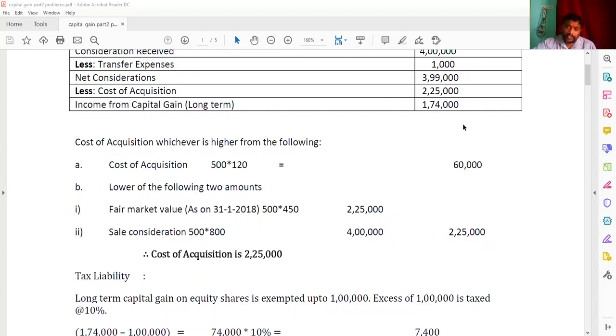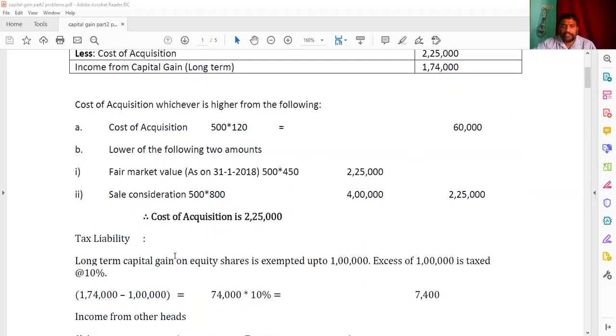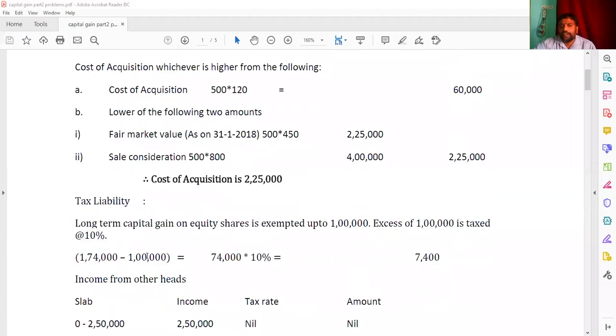We know if any asset is sold after being kept in the hands of the assessee for more than 1 year, we call it long term. So we know the long term capital gain on equity shares up to 1 lakh is exempted. See here, the long term capital gain on equity shares is exempted up to 1 lakh, and the excess amount is going to be taxed at the rate of 10%. So therefore we got 1,74,000 here. 1,74,000 minus 1 lakh, you're getting 74,000, and the 74,000 will be taxed at a flat rate of 10%. That is 7,400 we are going to get.